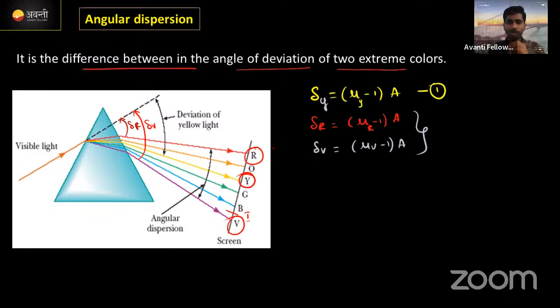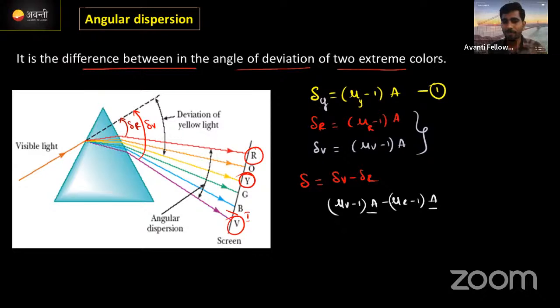If you want to find the change in deviation value, we can write delta is equal to delta V minus delta R. We substitute the values of delta V and delta R. Delta V is mu V minus 1 into A, minus of mu R minus 1 into A. From these two terms, we can take A as common.